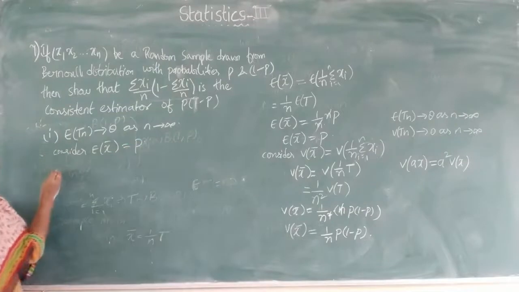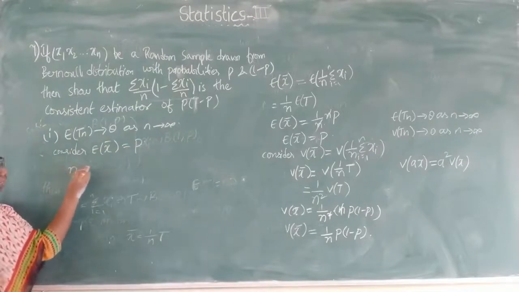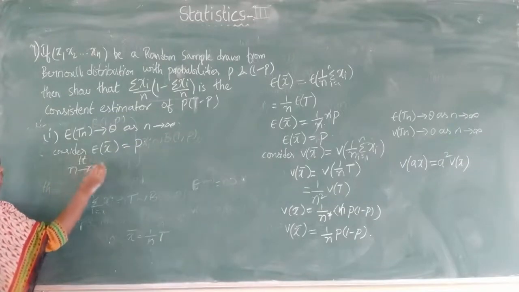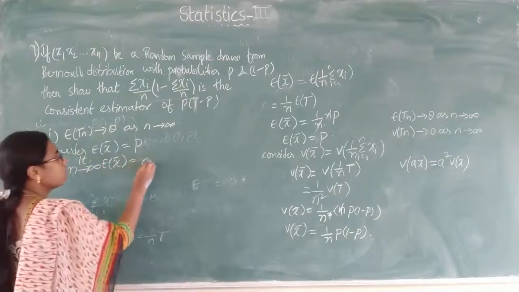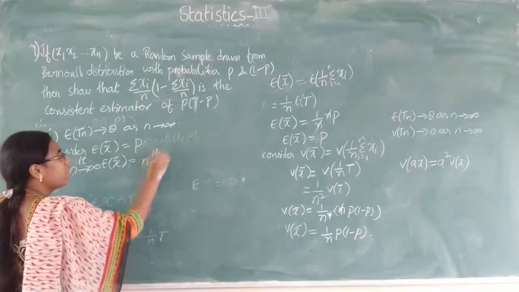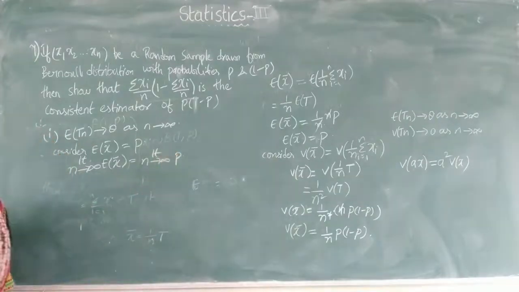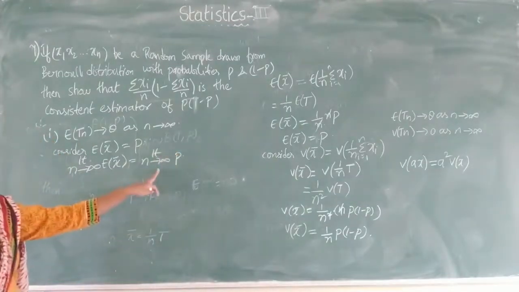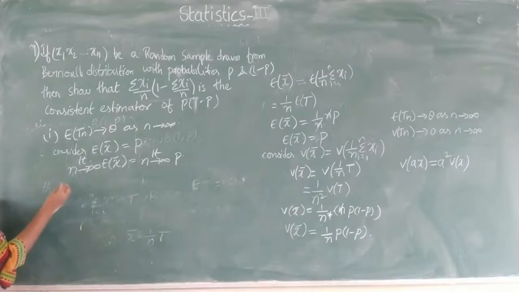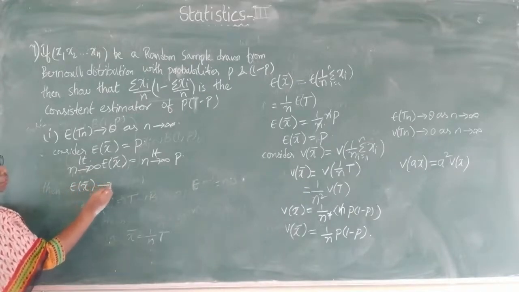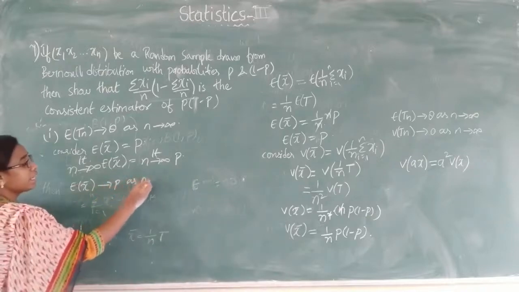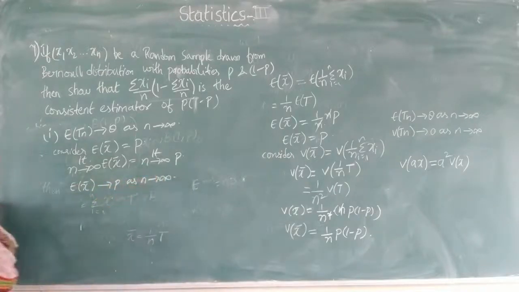Now apply limit n tends to infinity. Expectation of x bar equals limit n tends to infinity of p. Since here we don't have any n values, expectation of x bar tends to p as n tends to infinity. So the first condition is satisfied.